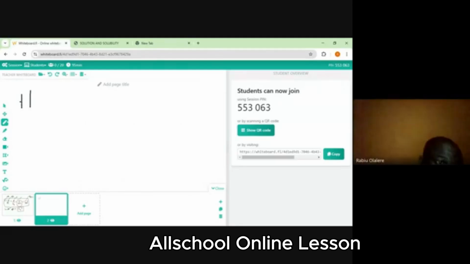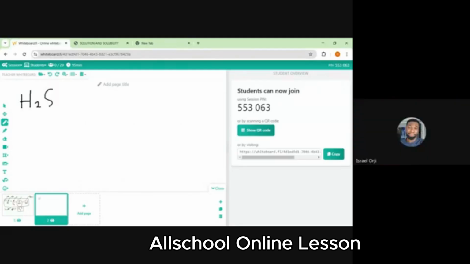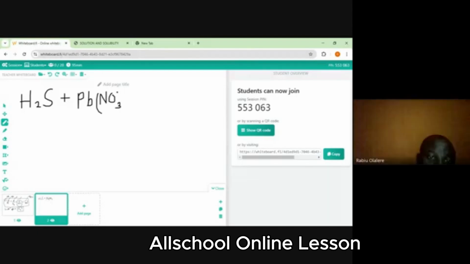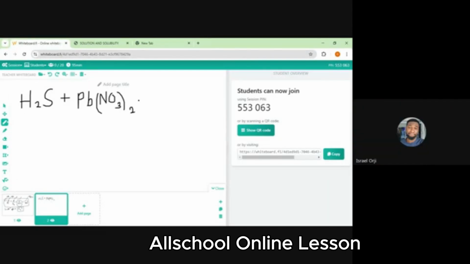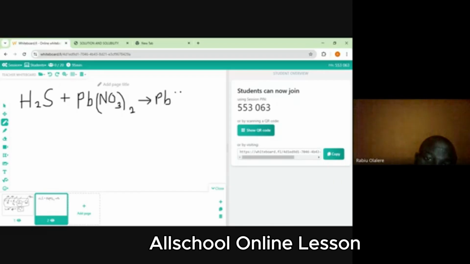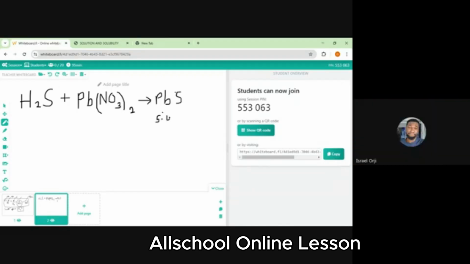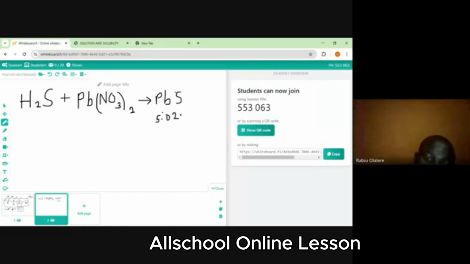You pass H2S and all the H2S has reacted, right? The precipitate of PbS was found to weigh 5.02 gram. So the PbS that was formed is 5.02 gram.